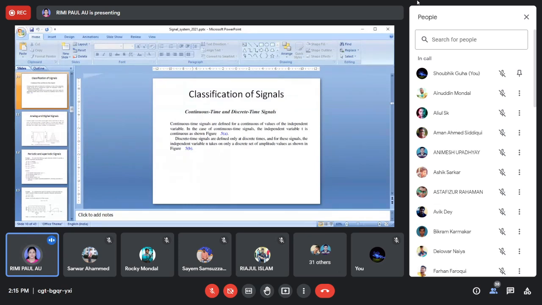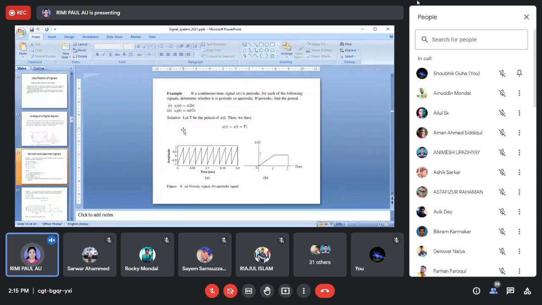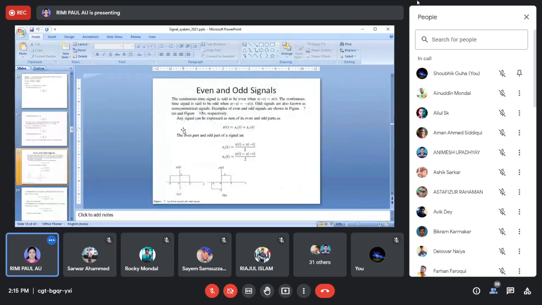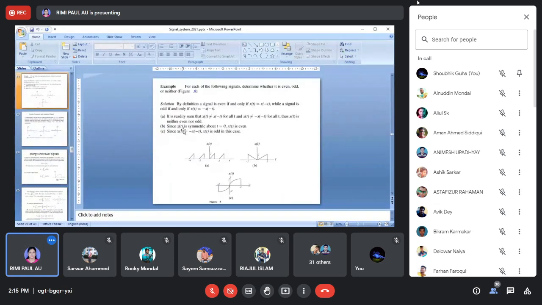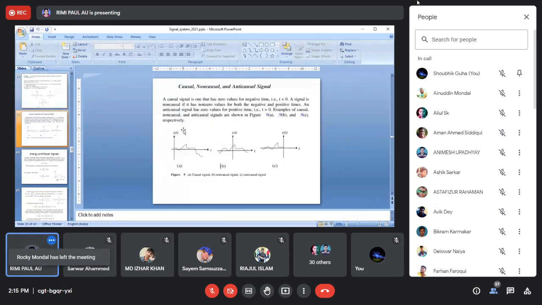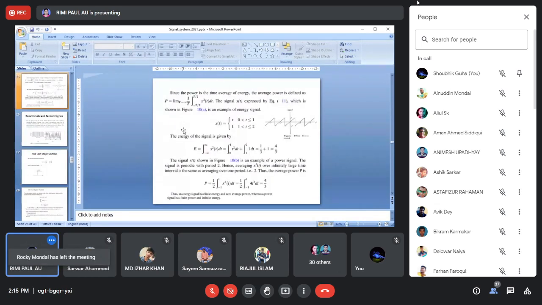So today we'll see the ramp, and I think you can now solve problems of even, odd or mixed type of signal to find the even and odd portions. And I'll show energy and power signals, how to find the signal function, so that you can then find energy or power.